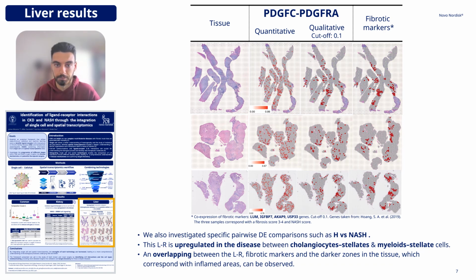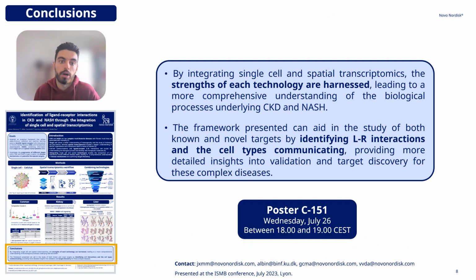Along this project, we have demonstrated the power of combining single-cell and spatial transcriptomic data. By integrating this information, we are able to harness the strengths of each technology, leading to a more comprehensive and robust analysis. This analysis not only enables us to identify ligand-receptor interactions, but also the cell types in which they are communicating, providing more details of the progression of the stages in CKD and NASH.